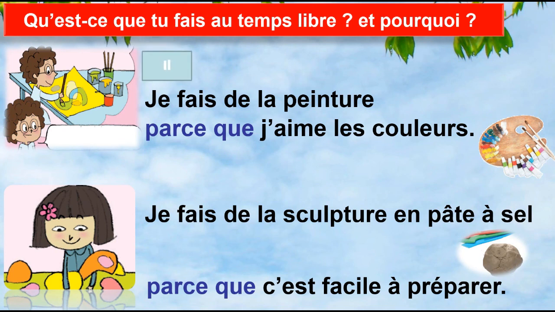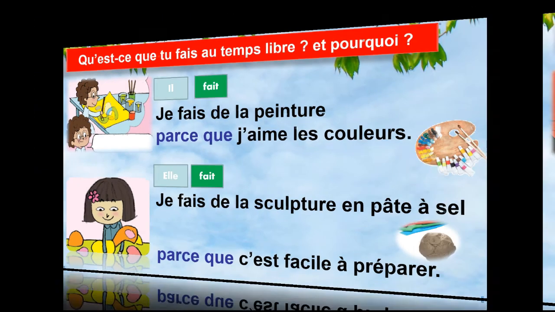I say il, for the boy here, fait with T, fait de la peinture parce qu'il aime les couleurs. If you want, I want to say a reason. Je fais will be elle, the girl, elle fait de la sculpture en pâte à sel.